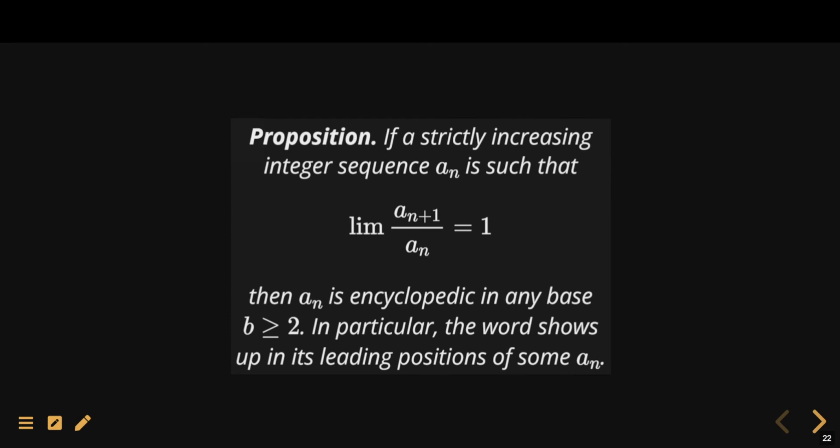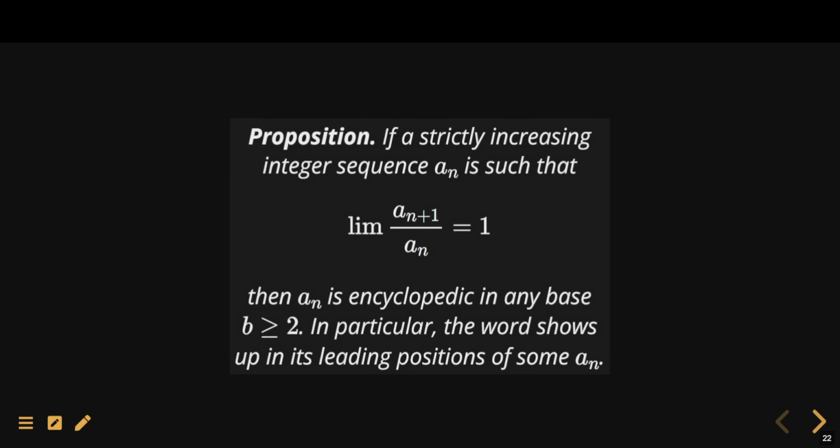So here's a proposition. If you have a strictly increasing integer sequence a_n such that the limit of the ratio of consecutive terms is 1, then a_n is in fact encyclopedic in any base b. In fact, we can make the chosen word show up in the leading positions of some term a_n, which is kind of neat. Let's believe this proposition for a moment.